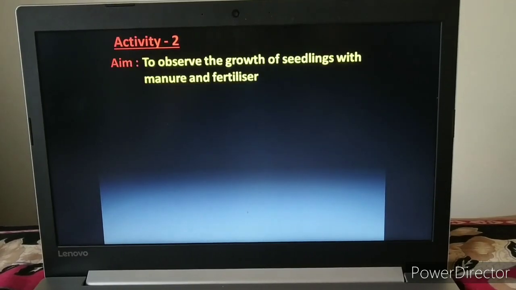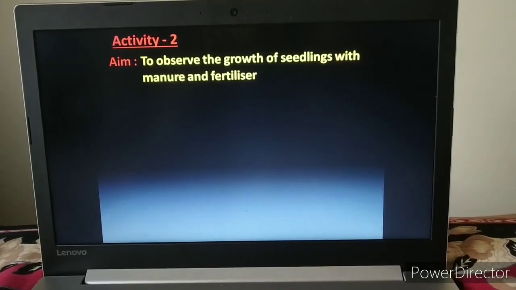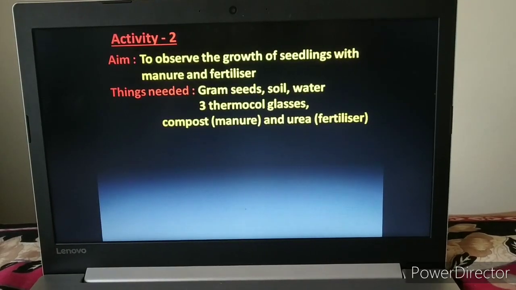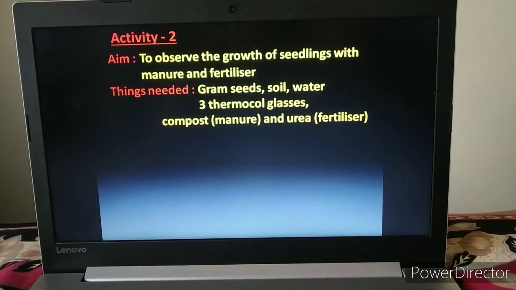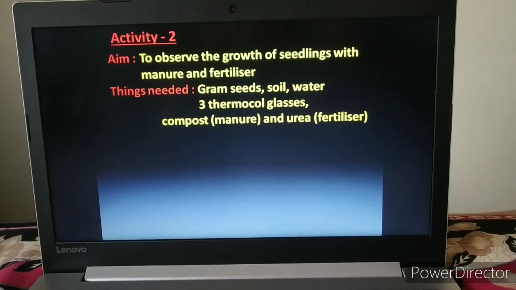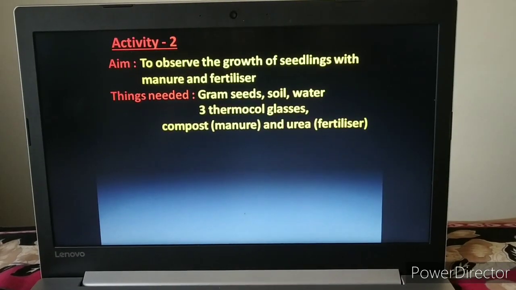So, one activity: to observe the growth of seedlings with manure and fertilizer. To perform this activity we require gram seeds, soil, some water, three thermocol glasses, manure, and any one type of fertilizer. Urea is easily available.